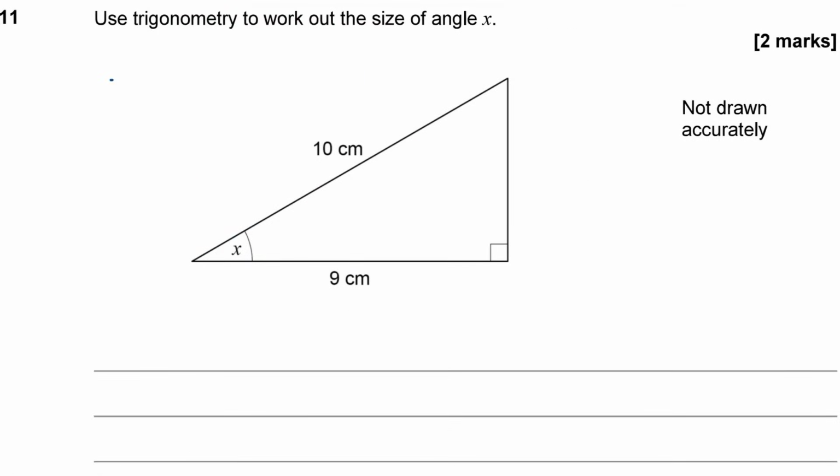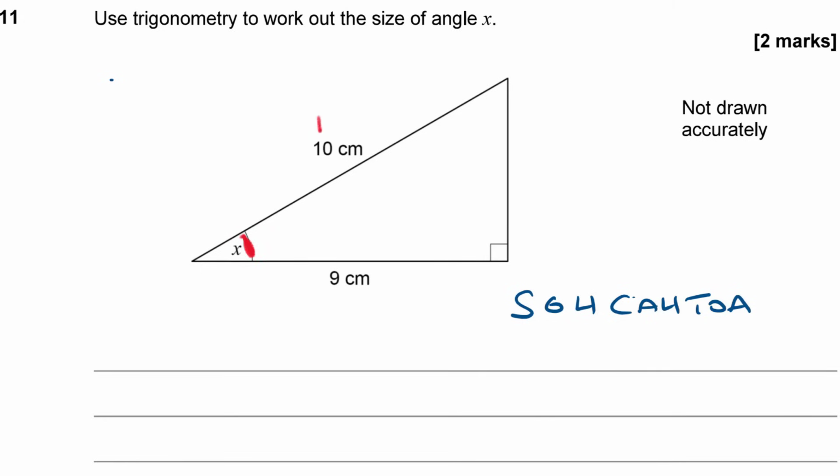Question 11. Use trigonometry to work out the size of angle x. Okay, right, so trigonometry is a right angled triangle, so it's about SOH CAH TOA, isn't it? Is that how you remember it? Now, easiest thing to do is just label up the sides first. Here's my angle down here.